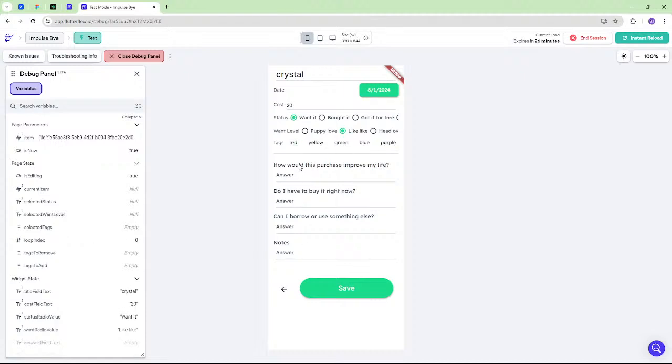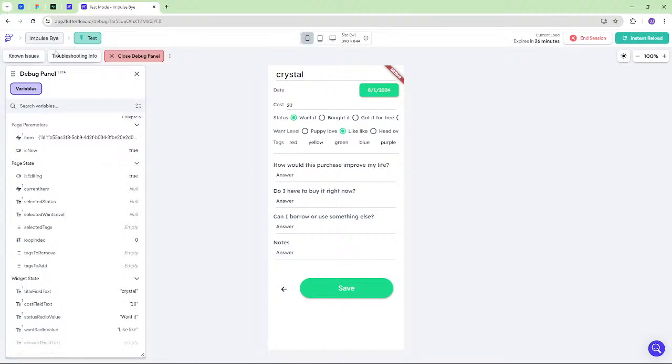And today my goal is to get as far as I can with this part of this form, which is questions that I think would be good to answer as you're feeling the impulse to buy things. So right now they're just going to be these 3 specific questions, but my further goal for the future is to let people customize them, either by selecting from a list of offered options, or by writing in their own questions.